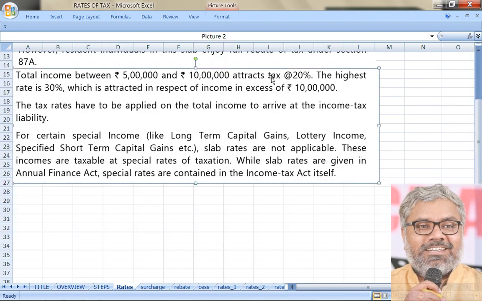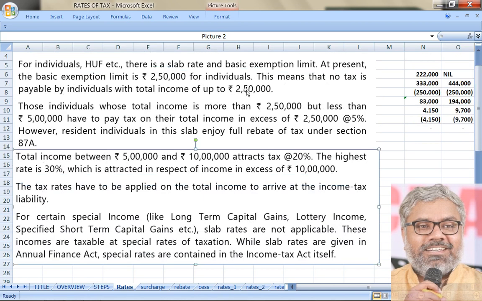Now what are we talking about? If the income is between 5 lakhs and 10 lakhs, it is more than 5 lakhs but less than 10 lakhs. In that case, what is the tax rate applicable? That is at the rate of 20%. 20% on what? 20% on the income minus 5 lakhs. That has to be kept in mind. Income minus 5 lakhs. In that slab, tax rate is 20% plus.